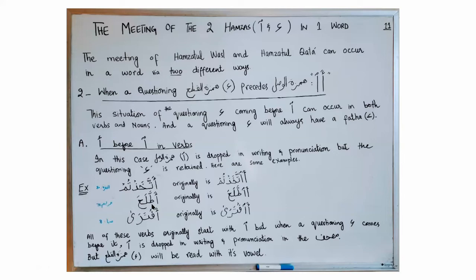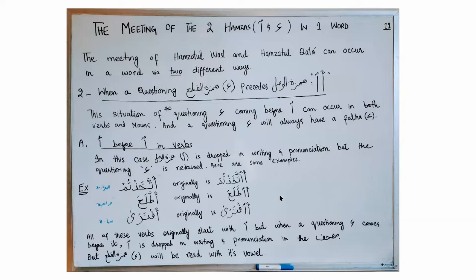In this case, the word is at-tala'a, but originally this word is Hamzatul Qat'a, then Hamzatul Wasl, and then the letter ta. In this case, the word is written like this in the Quran, aftara, but originally there is Hamzatul Qat'a, and after that there is Hamzatul Wasl, and then the letter fa.